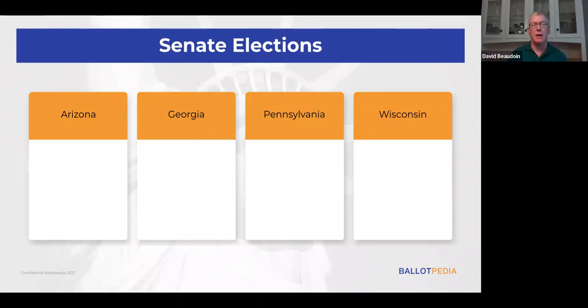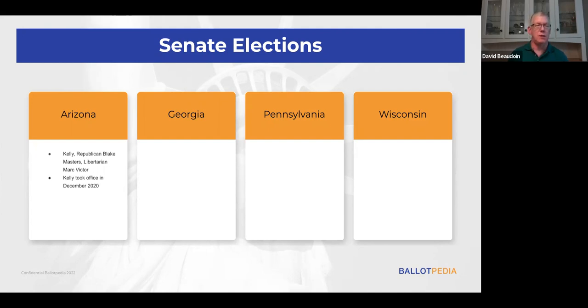Yeah, so you have Kelly, the Republican Blake Masters, and you also have a Libertarian candidate, Mark Victor, and they're running for one of Arizona's 2 US Senate seats. So Kelly took office in December of 2020 after defeating the incumbent Republican, Senator Martha McSally, which was a special election after Senator John McCain had passed away in 2018.